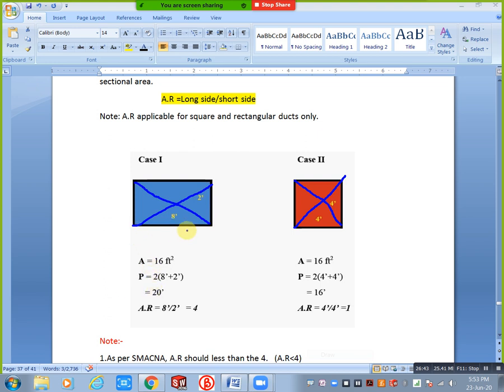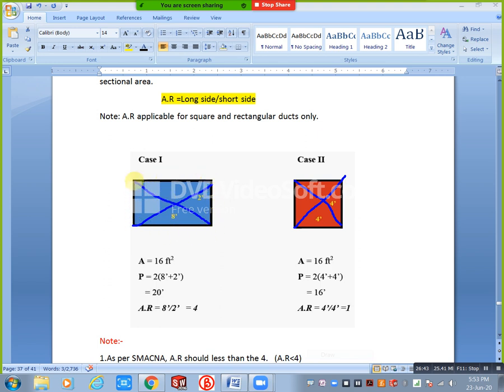Next take the perimeter here, 4, 4, 4, 4, how much? 16 feet. Comparing this rectangular duct and square duct, here we have a higher surface area. When air flows in this rectangular duct, our air contacts 20 feet of surface, but here only 16 feet of surface.